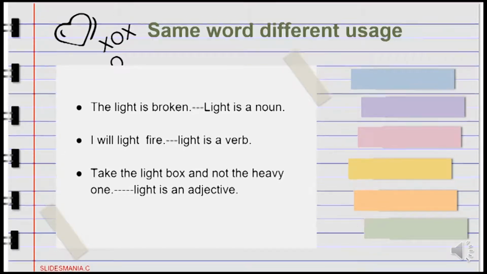In the sentence, I know that boy, that is an adjective. In the sentence, don't do that, that is a pronoun. In the sentence, I was told that he was dead, that is a conjunction.